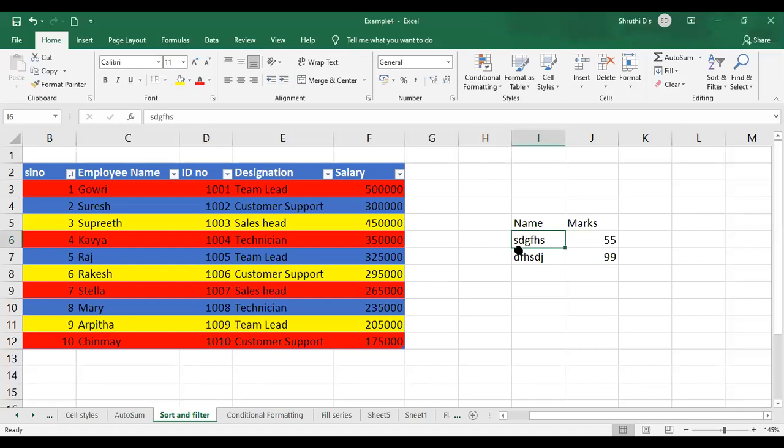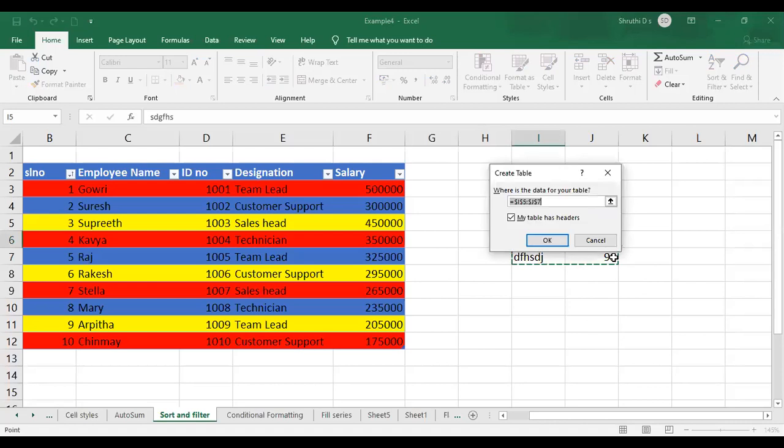I'll just place the cursor in any of the cells in between the range. Somebody has answered. Control enter. No, Control plus we have something else. Chitra. Control plus. See, I'll just place the cursor in the middle. I'll just press Control and T. So Control plus T will be the shortcut for inserting the table to this data.